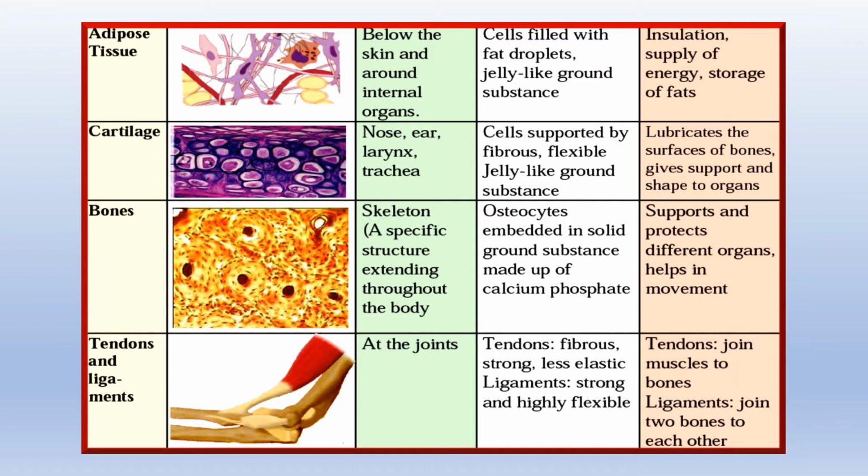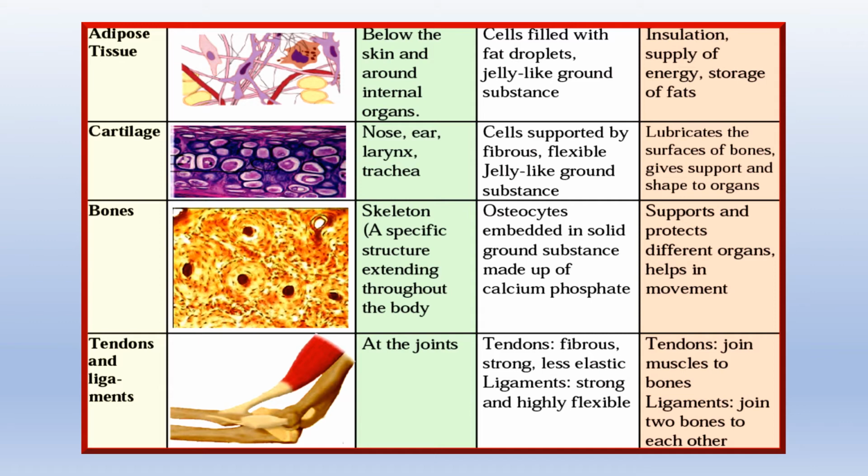Next come the bones. Now you know that we have a skeleton right through our body. Therefore, bones are classified as connective tissue. The skeleton is a specific structure extending throughout the body, and the cells are osteocytes embedded in solid ground substance made of calcium phosphate.